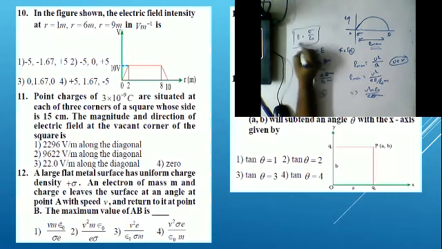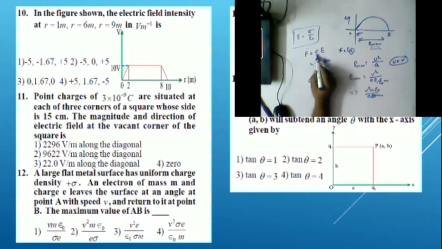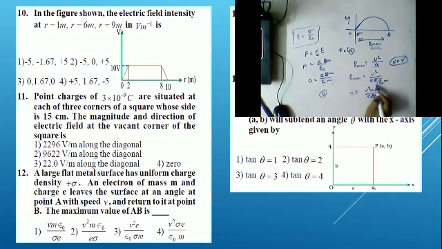E is equal to sigma by epsilon, so F is equal to e into sigma by epsilon, and a is equal to e sigma by epsilon naught m. We know that u is given as v. So v square by (e sigma by epsilon m), that is ultimately v square m epsilon by e sigma. This is your answer. Okay, hope you all understood.